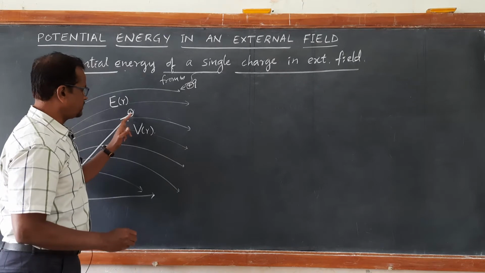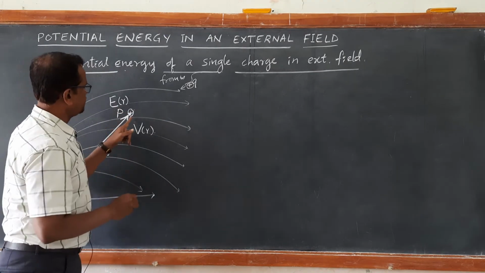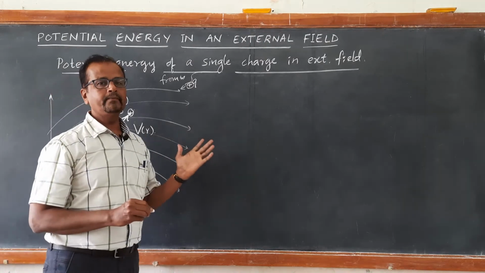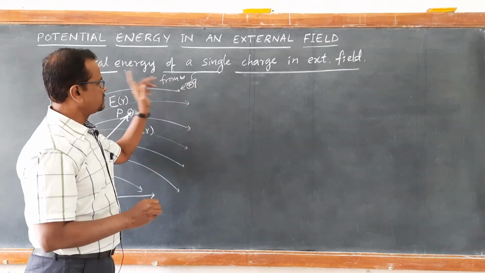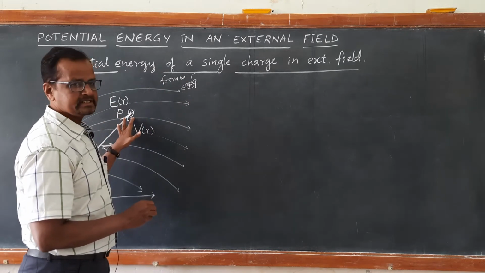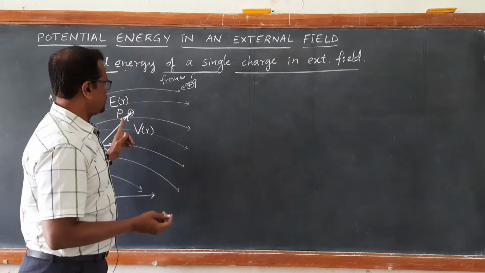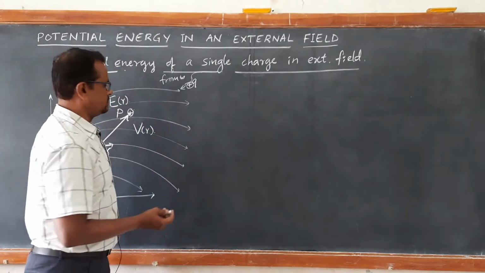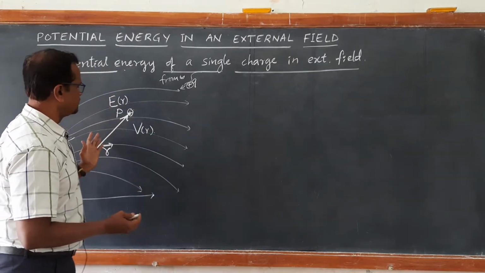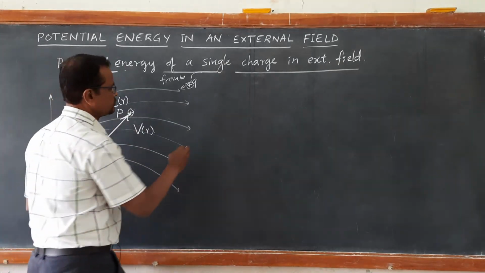Let us say this is the point P, and at that point P let the potential be V(r). Then the work done in bringing a point charge from infinity to place here is calculated very simply against the electric field. When there is an electric field, there exists a potential, and that potential is V(r).